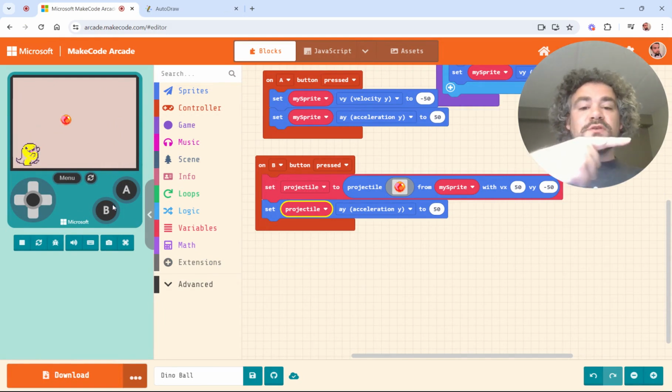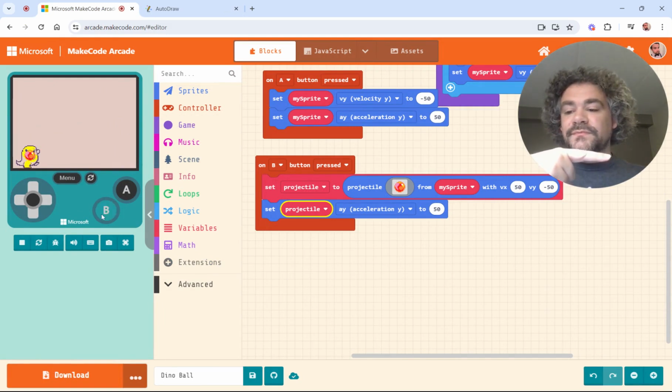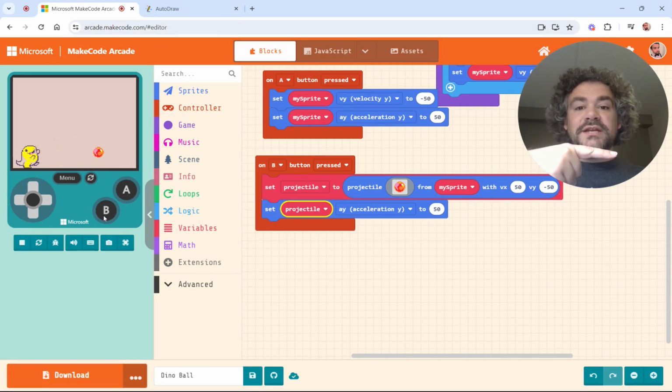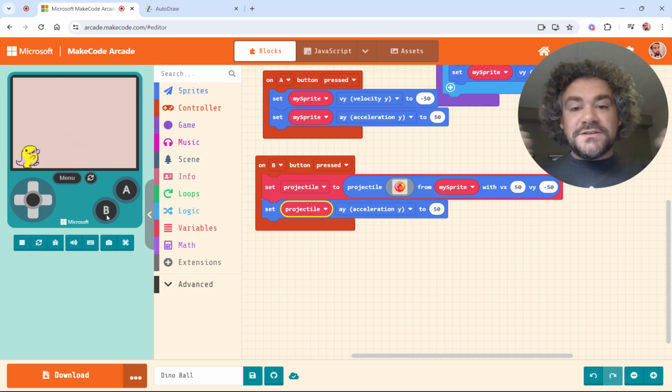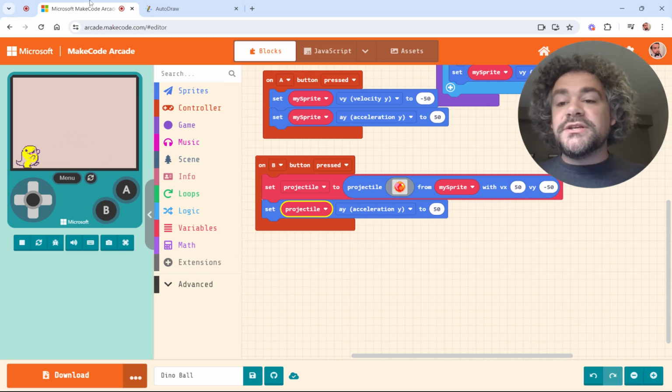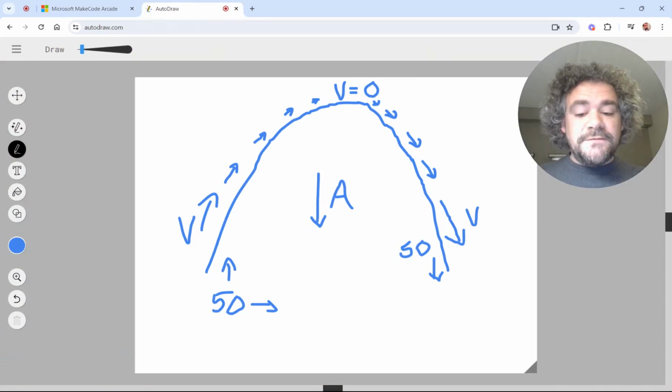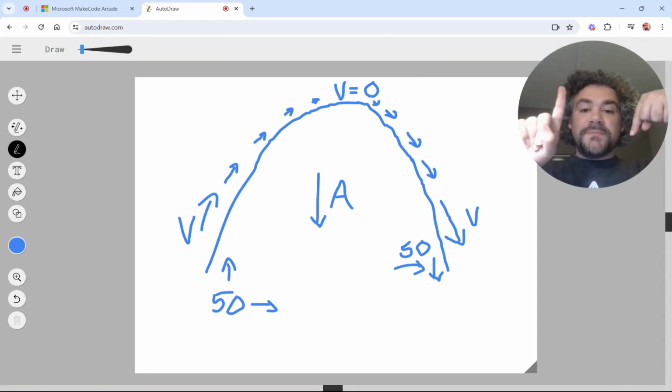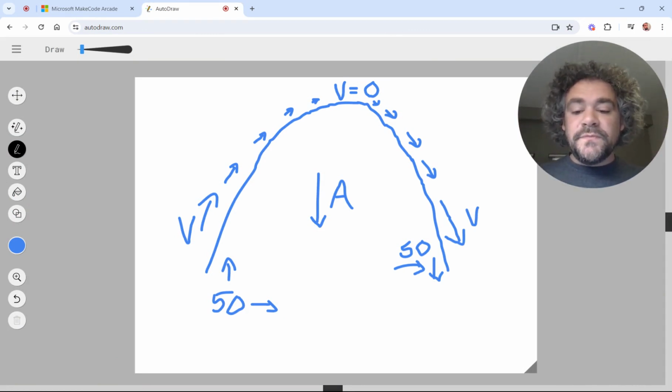Did the speed going to the right change at all? So it goes up at 50, and then at the end, it comes down at 50. Did the speed going to the right change at all? It absolutely did not, because gravity doesn't affect the x direction. Gravity only affects the y direction. So it's still going 50 to the right. The only thing that changed was the up-down velocity, right? 50 up, and now at the end, it's at 50 down. And of course, up at the very top, it's at 0. So our math is mathing. It is checking out. It is doing what it is supposed to be doing.